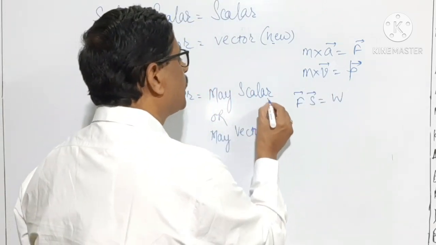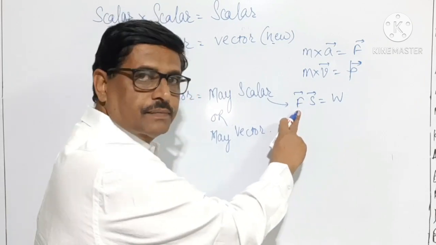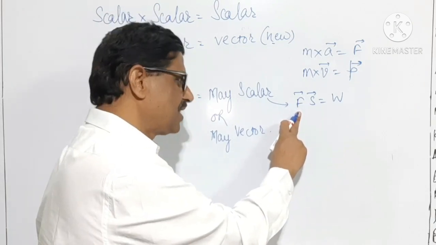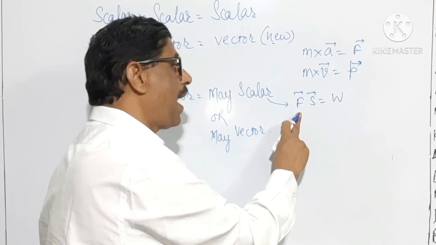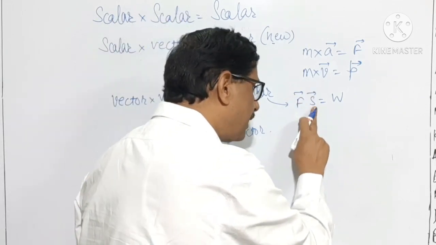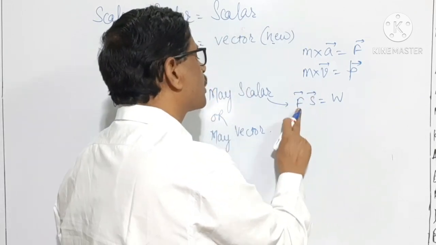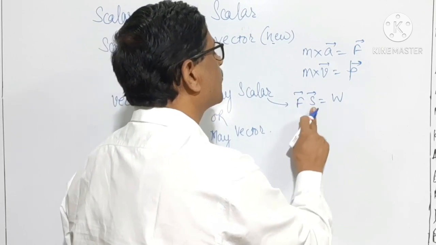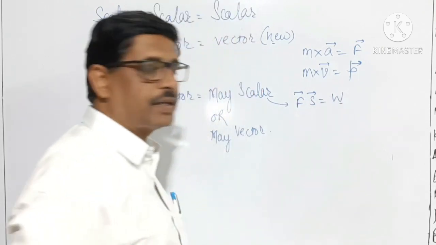Therefore, the product of force, which is a vector, and displacement, which is also vector, product of vector with a vector is a scalar quantity.